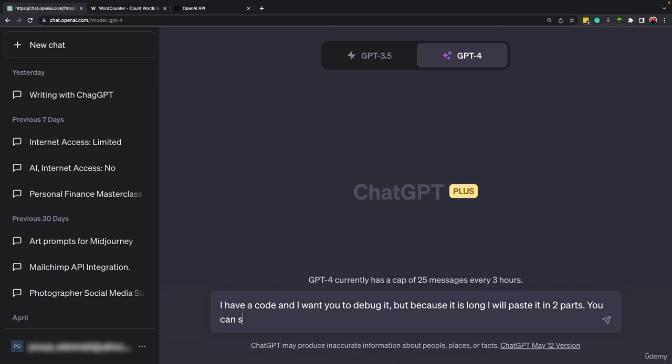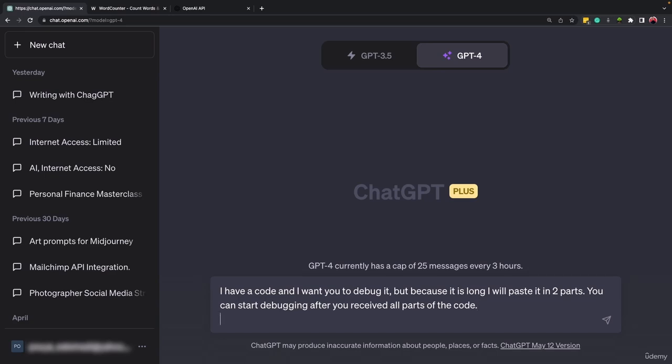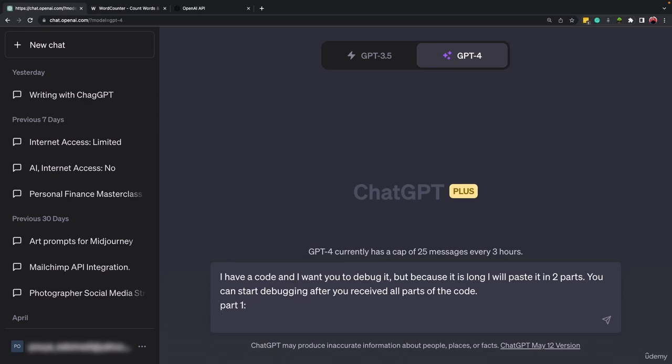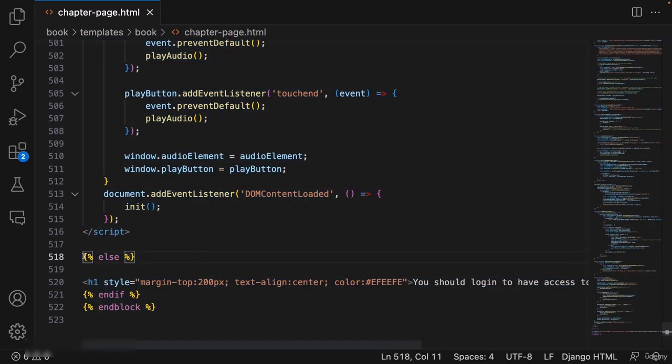You can start debugging after you receive all parts of the code, okay? So this way I'm telling ChatGPT that the code is too long. I will send it in 2 chunks, and you can continue debugging it after you receive all the code. So here I'm gonna write down part 1,